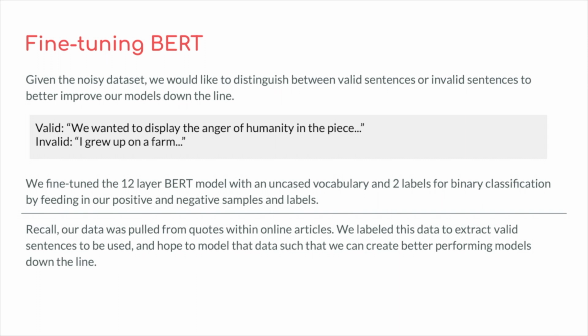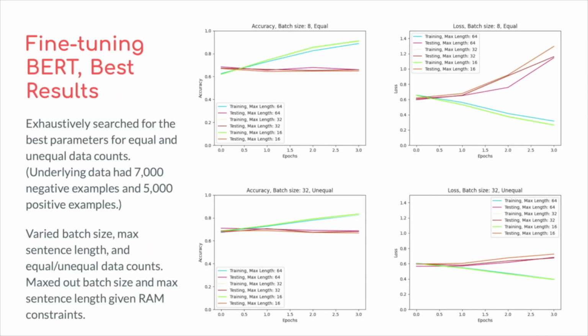The point of using this model is to remove irrelevant data from the dataset to result in better performing models down the line. Here are the loss and accuracy plots for the fine-tuning of the BERT classifier. After labeling our data, we had a bias towards negative examples, so we needed to ensure the quality of our model by running tests with an equal number of valid and invalid sentences.